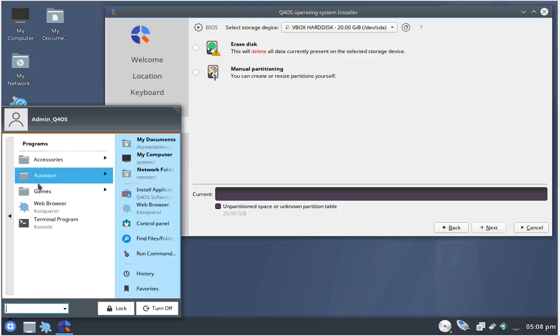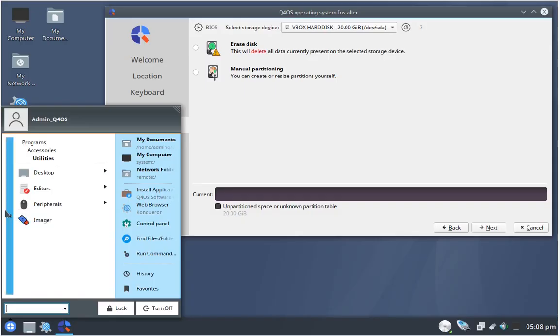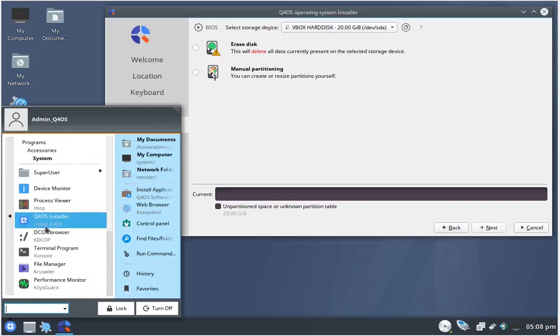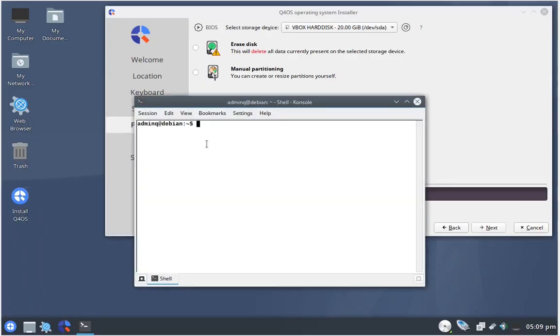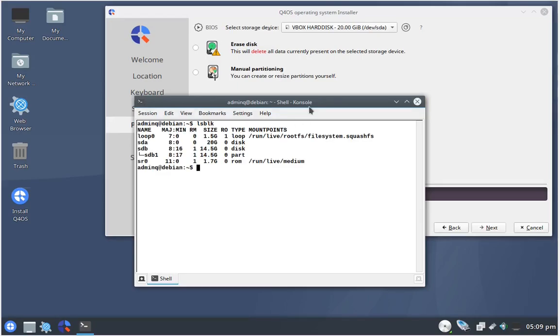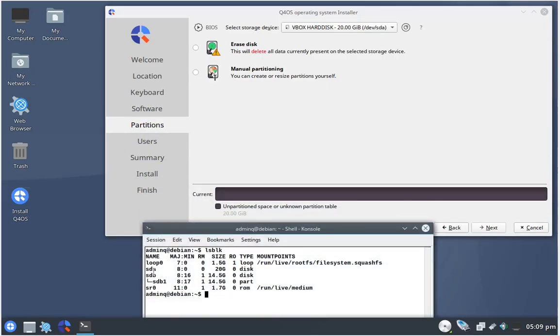On TDE, the terminal is console, and I'll fumble around here and find out where it is in the menu. Click on console, and when it comes up, type in lsblk and hit enter. Gives us a listing of the drives that are attached to the computer. You'll notice that instead of C, D, or E as in Windows, Linux denotes the drives as SDA, SDB, SR0.